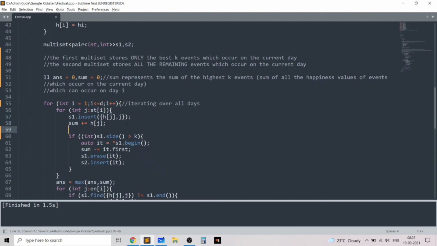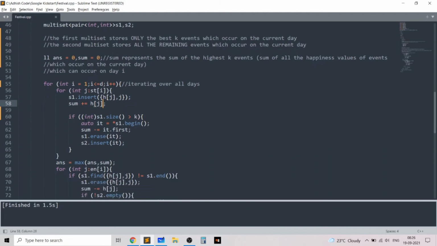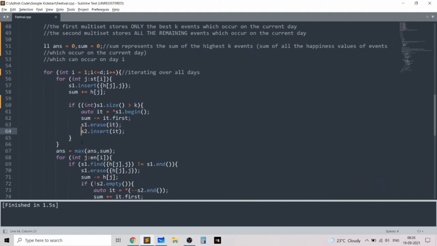So basically we'll insert it into the first multiset, we'll increase the sum by the happiness value of the jth event. Then if the size of the first multiset is greater than k, we'll basically shift it to the second multiset. So to perform the shift operation from the first multiset to the second multiset, we decrease the sum of the events in the first multiset by the value s.first, and we'll erase it from the first multiset and we'll insert it into the second multiset.